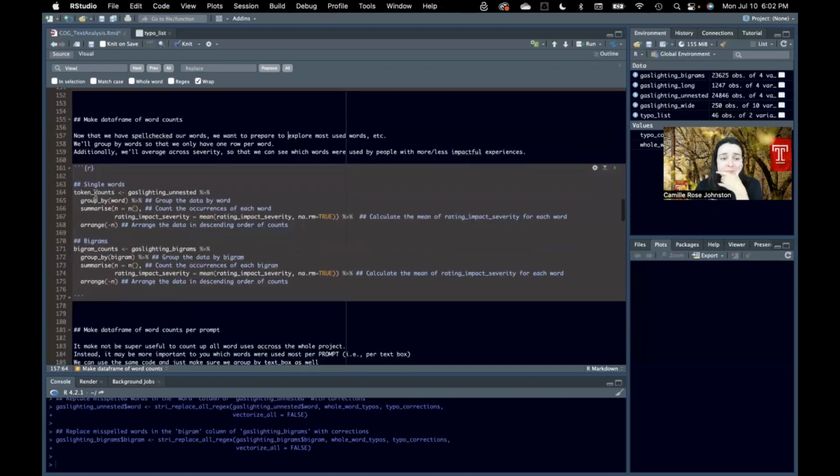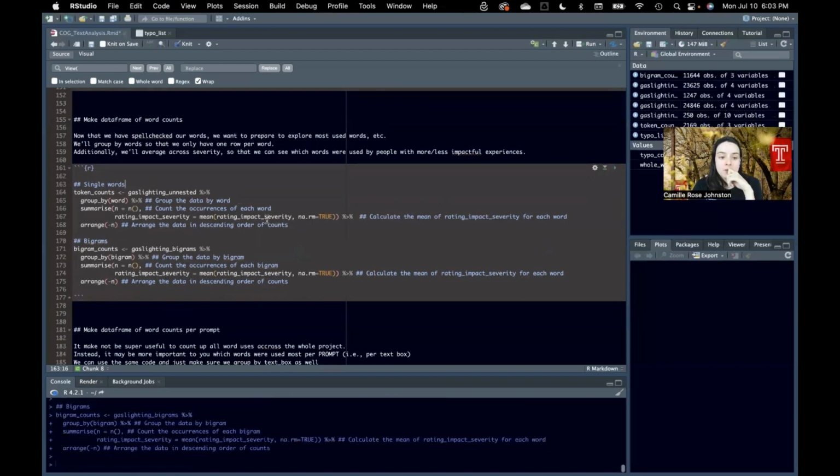So we are now creating this new data frame called token counts, which just counts up all our tokens. Again, I have my comments in here, but let me know if you have any questions about how I do any of this. So we'll go ahead and run that. I'm also making one for our bigrams, so counting up all of the bigrams we have used.